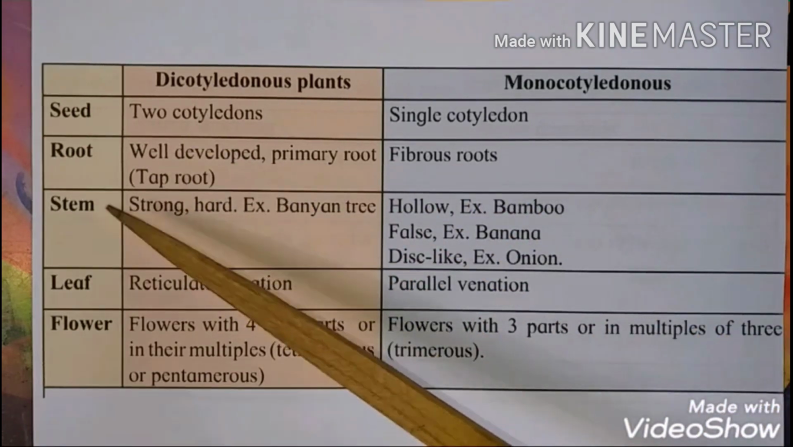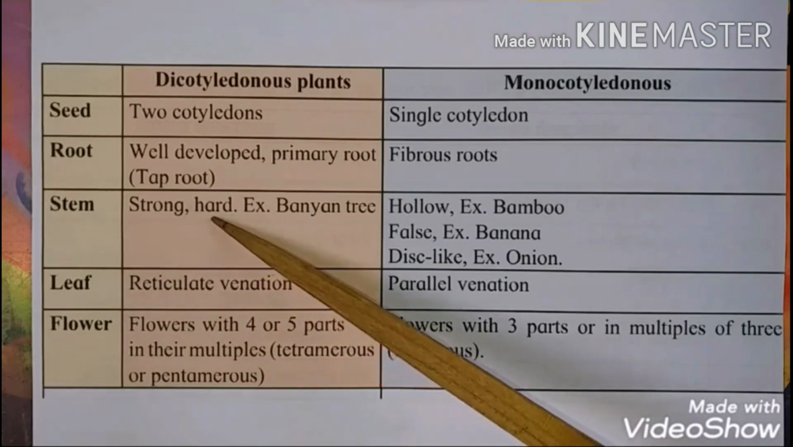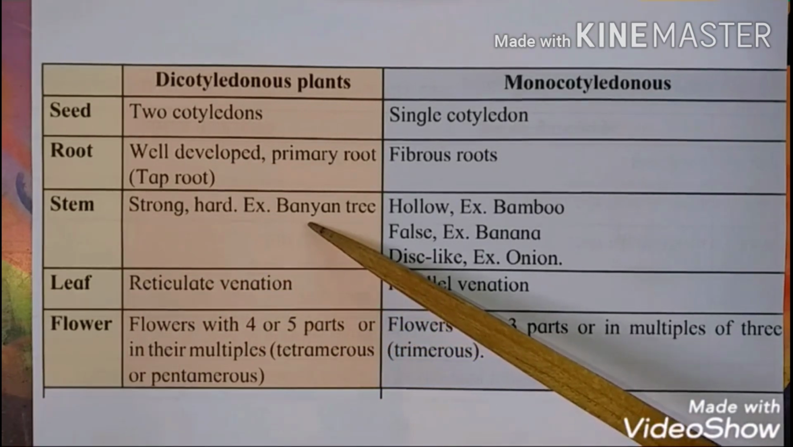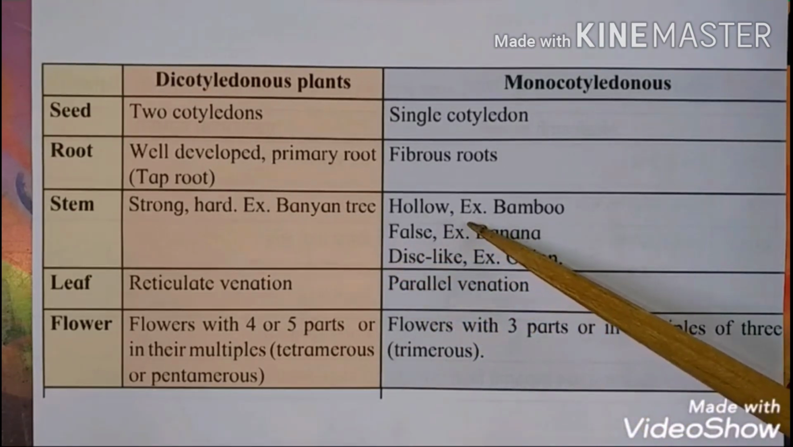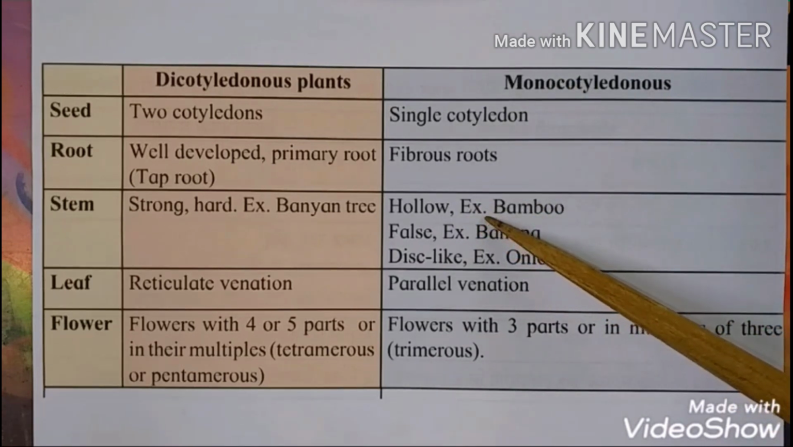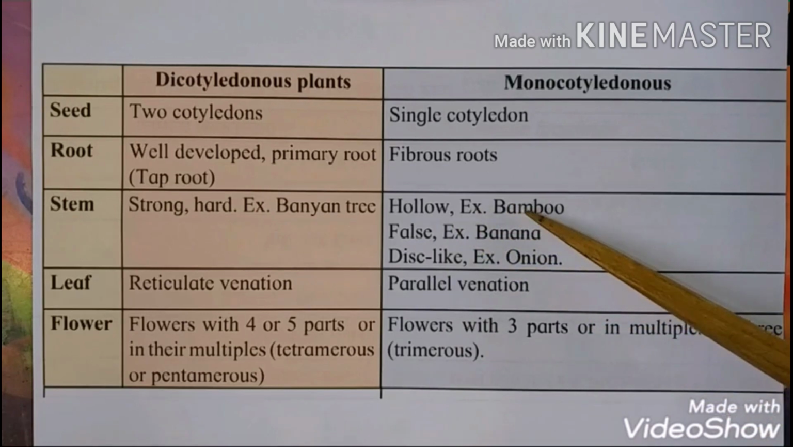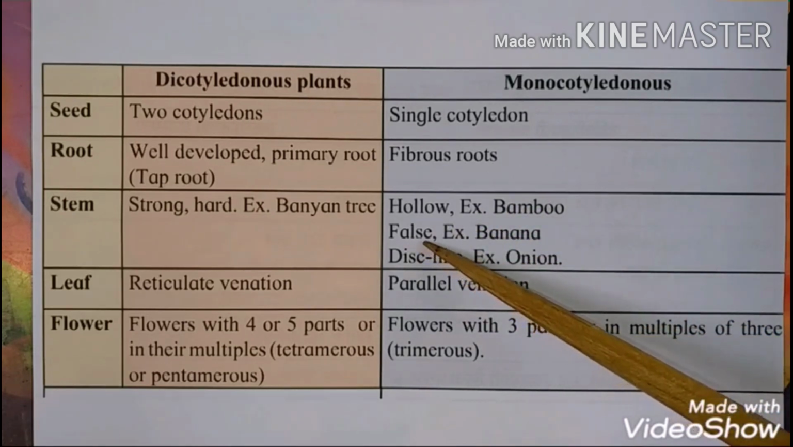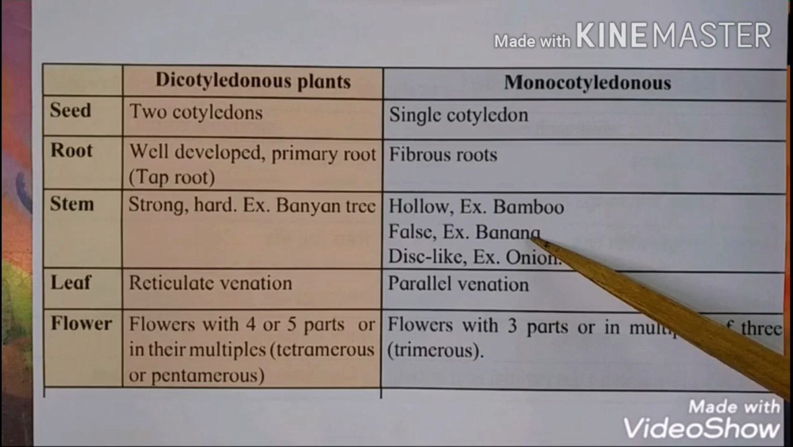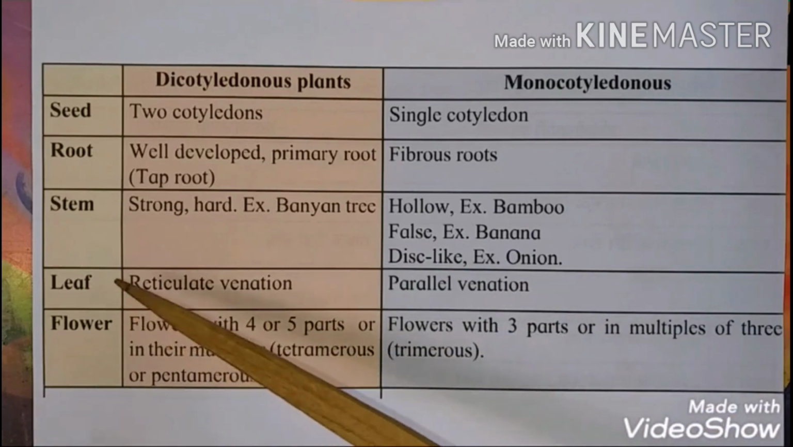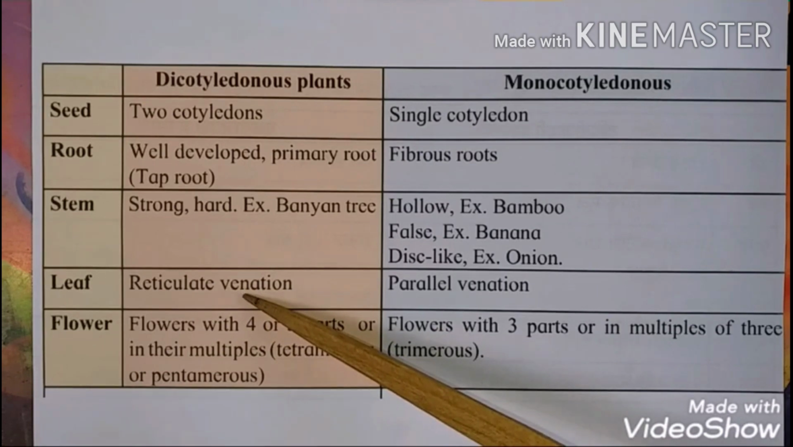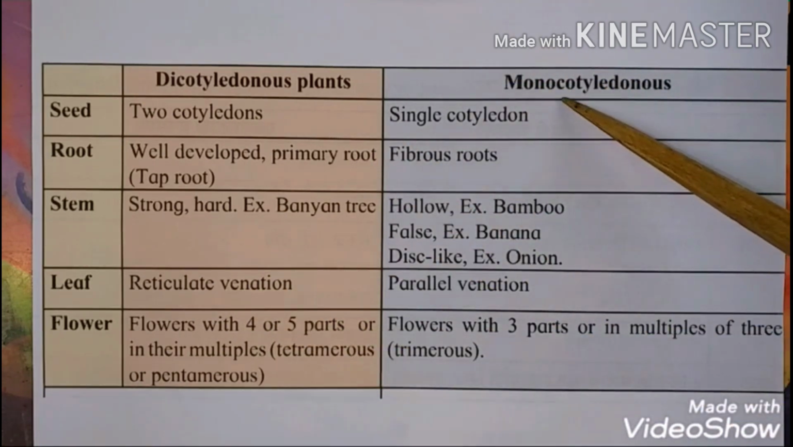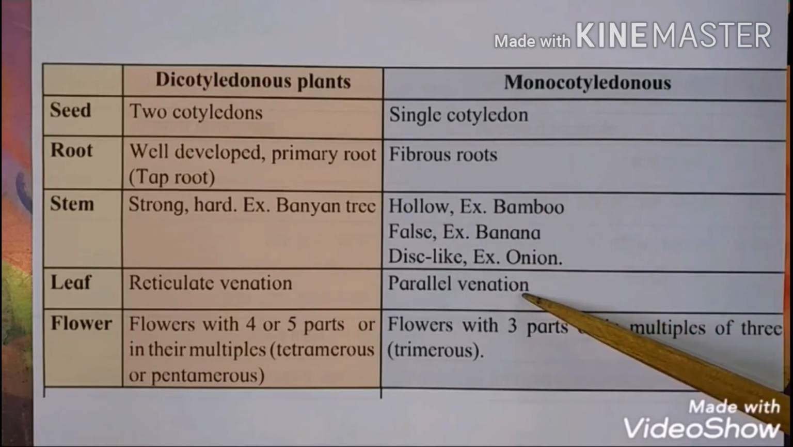In dicotyledonous plants, the stem is strong and hard, just like the banyan tree. This is the example; many other plants are also there, but here the example given is the banyan tree. The stem of the monocot plant is hollow, for example bamboo. False stem is just like that of the banana, disc like that of the onion. Now, the leaf in dicotyledonous plants is with reticulate venation. Leaves of the monocotyledonous plant are with parallel venation.